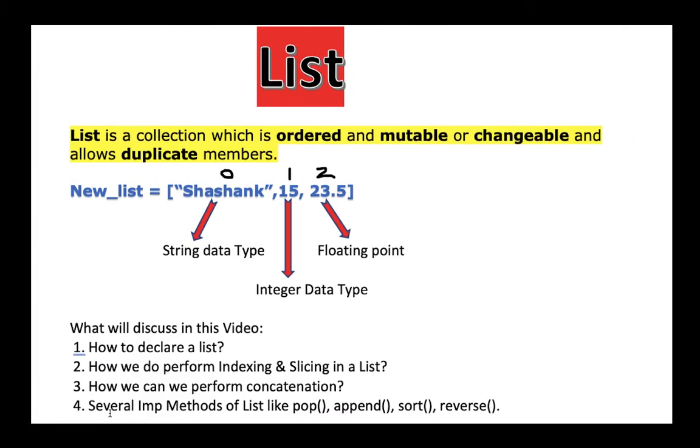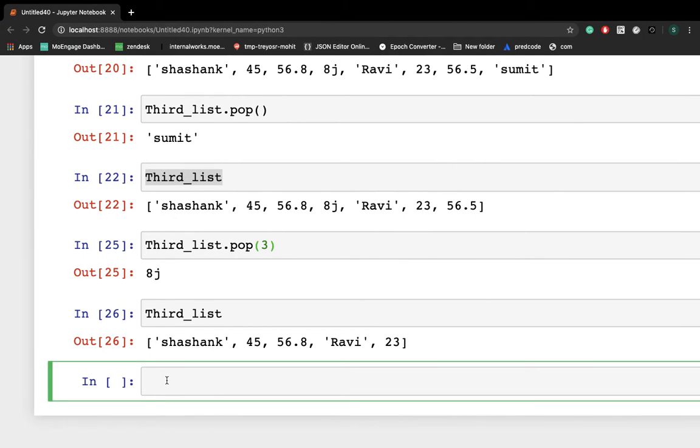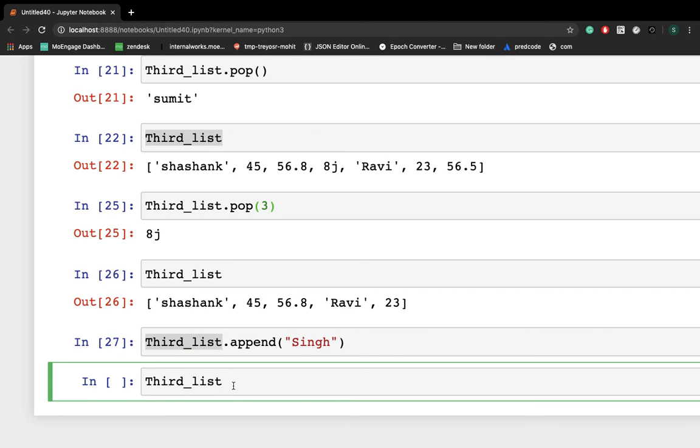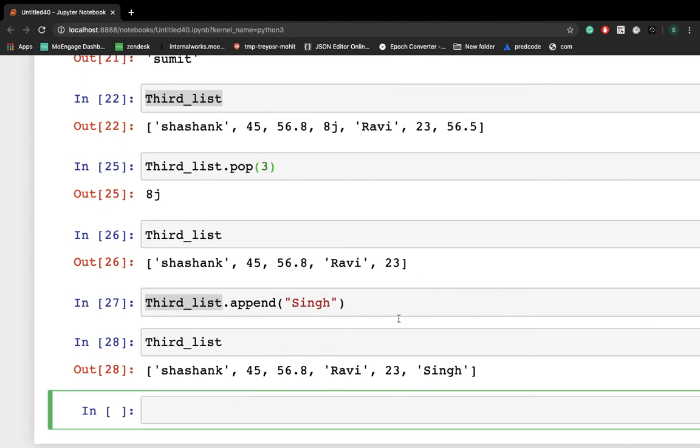Second one we'll discuss is append. So let's check third list dot append. I'm appending, let's say, sing. So let's check what is there in the third list. You got sing appended at the end of this list. So this is how you can use the append method in a list.